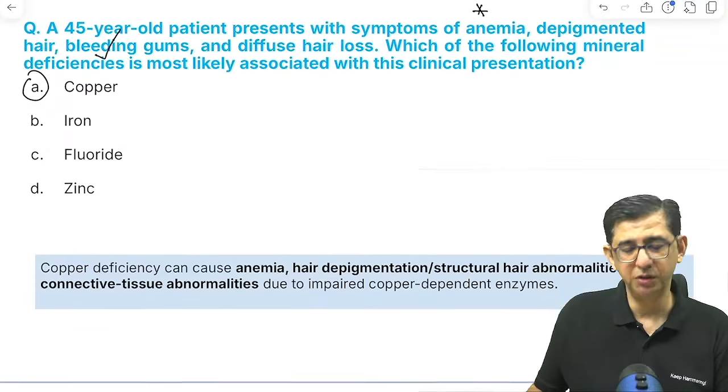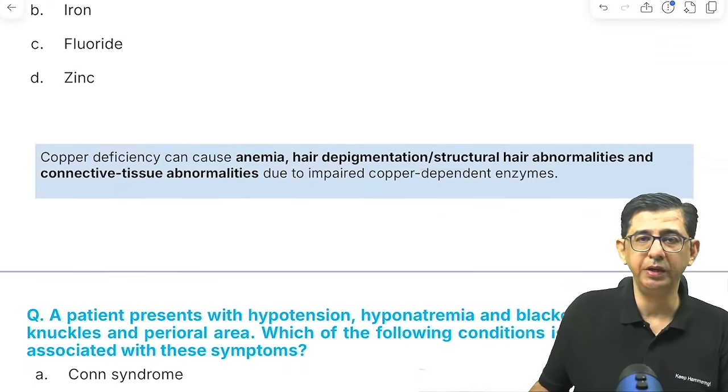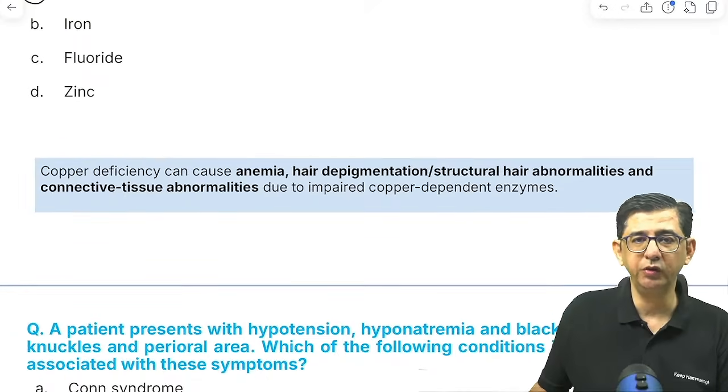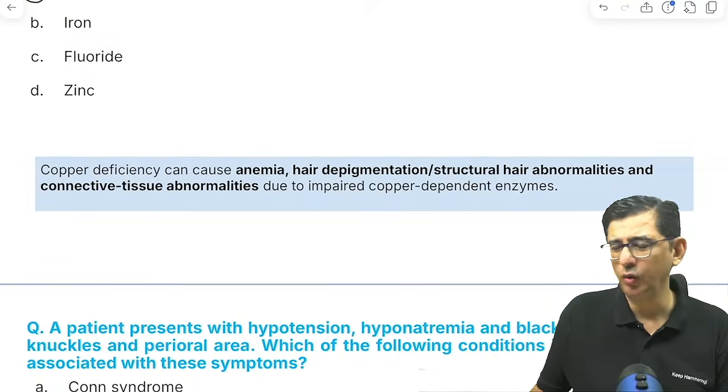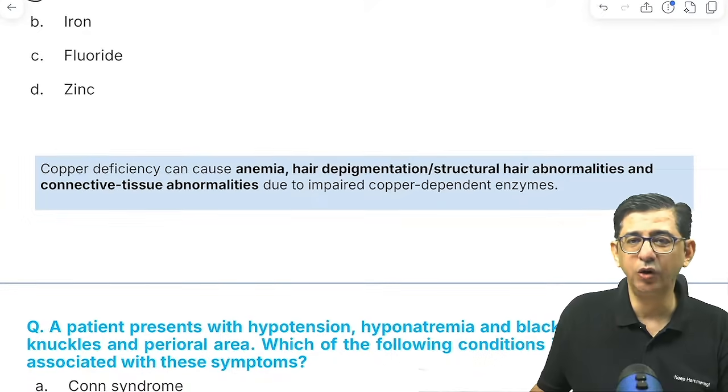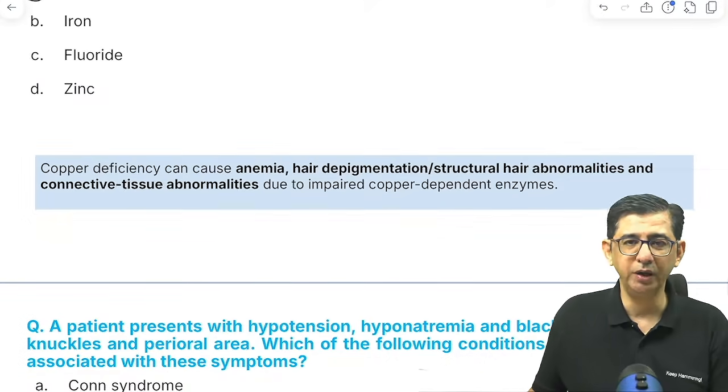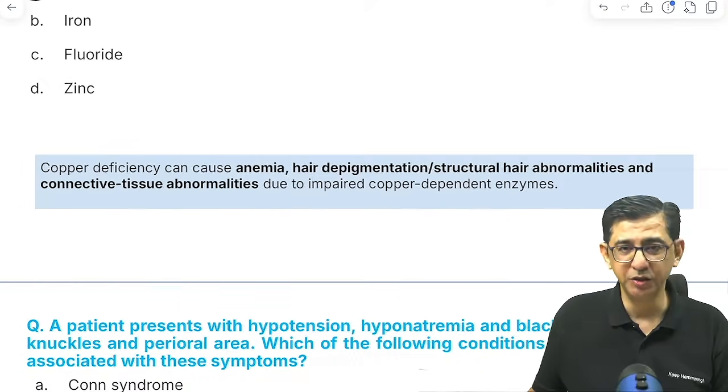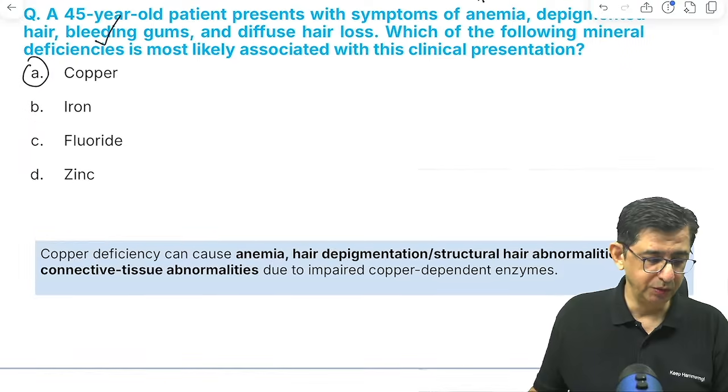Yep, copper deficiency causes anemia, hair depigmentation, and connective tissue abnormalities due to copper playing a role with respect to activated lysyl oxidase, which has a role in collagen generation. So the answer to this question is option number A.